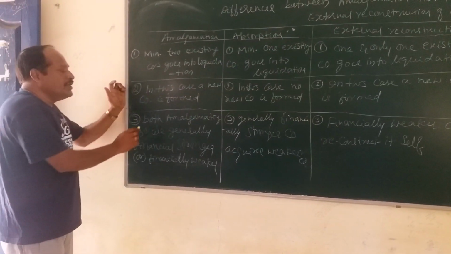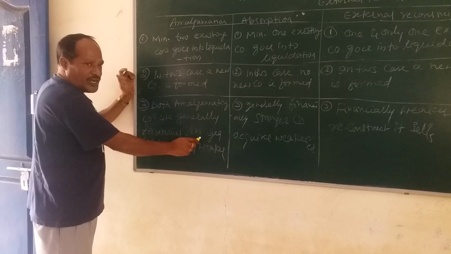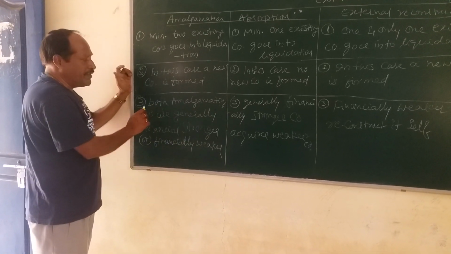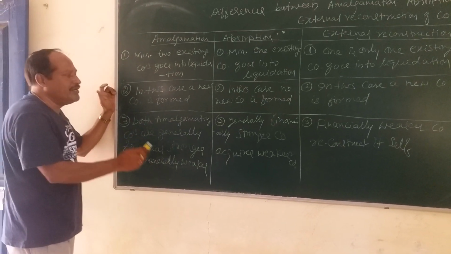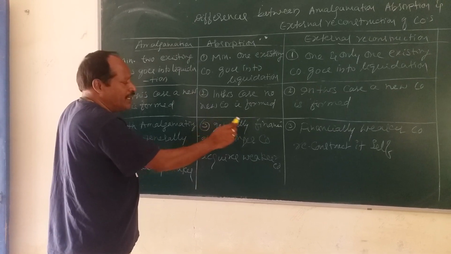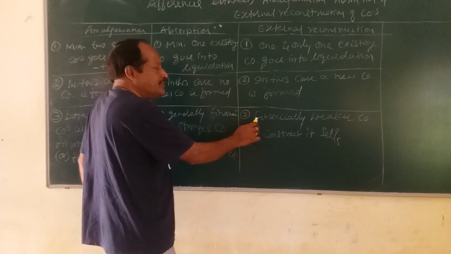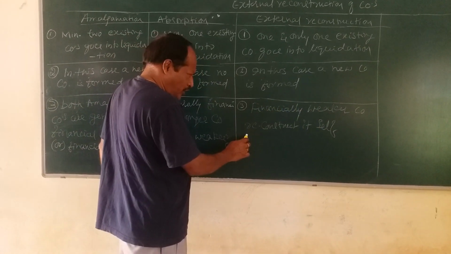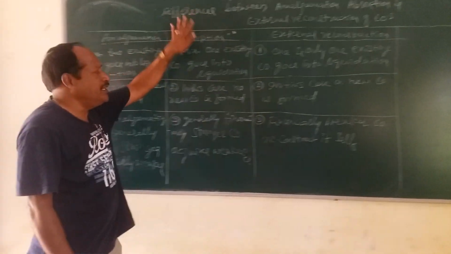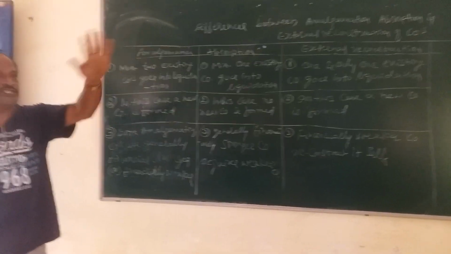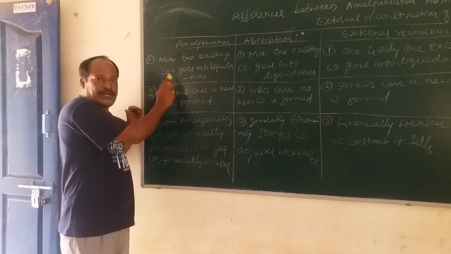Third one: generally both amalgamating companies are either financially stronger or financially weaker. That means financially stronger companies or financially weaker companies amalgamate or merge with each other. Whereas in absorption, a financially stronger company acquires the weaker company in general. Whereas in the third case, a financially weaker company goes into reconstruction by itself just by change of its name. These are the three differences between amalgamation, absorption and external reconstruction of companies. This is a 5-mark question you can expect.